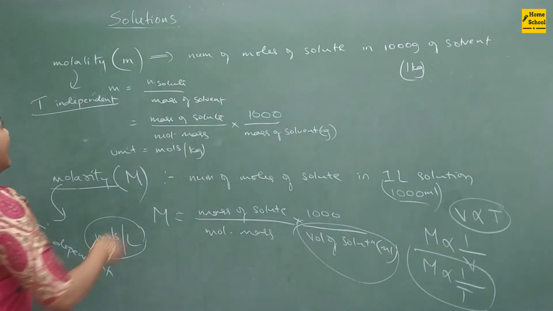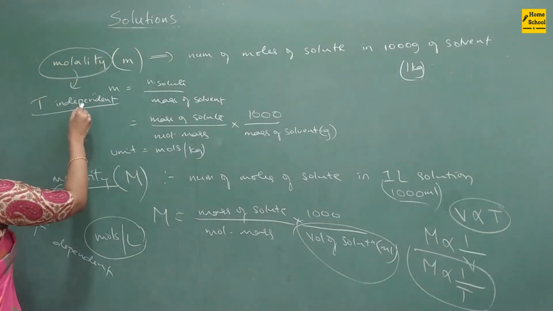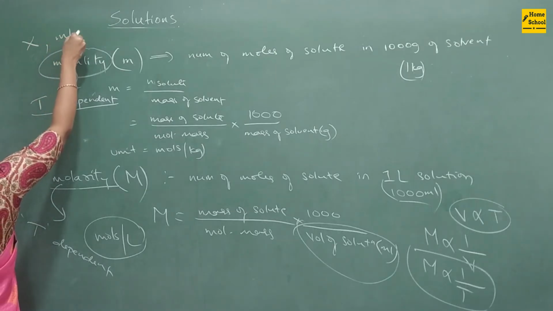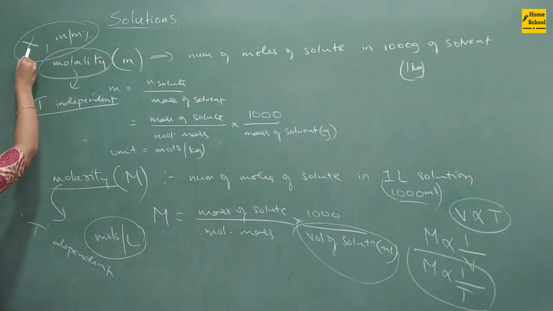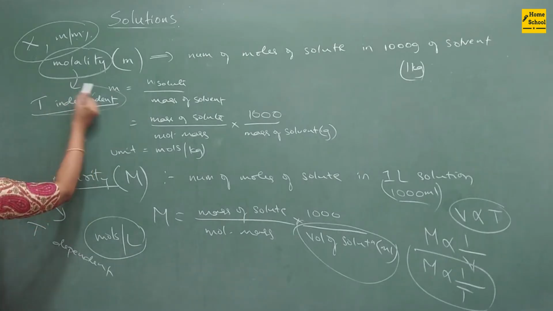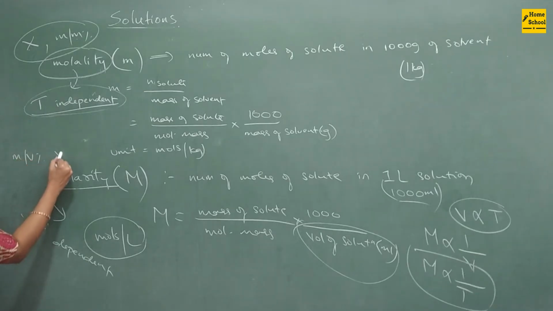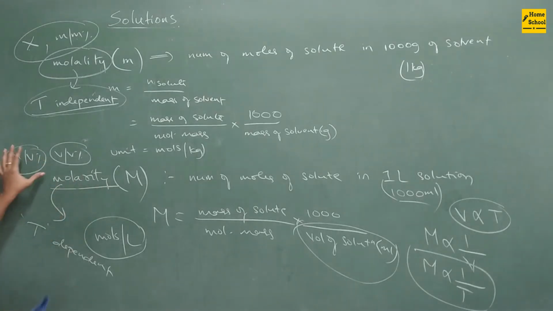Along with molality, which concentration terms are temperature independent? Mole fraction and mass by mass percentage. So these three, mole fraction, mass by mass percentage, and molality, are temperature independent, whereas mass by volume percentage, volume by volume percentage, and molarity, all three are temperature dependent.